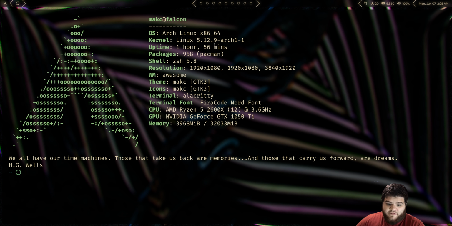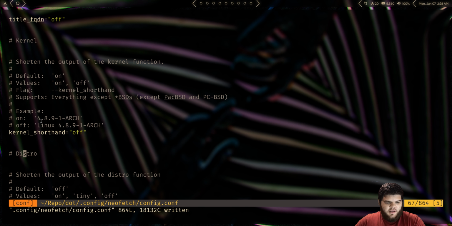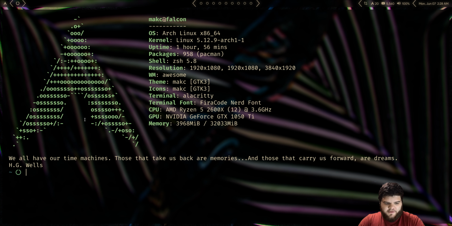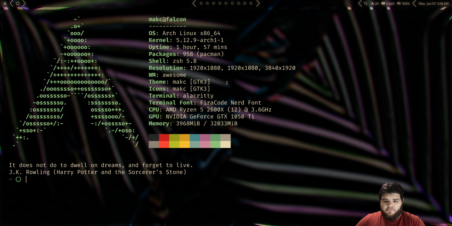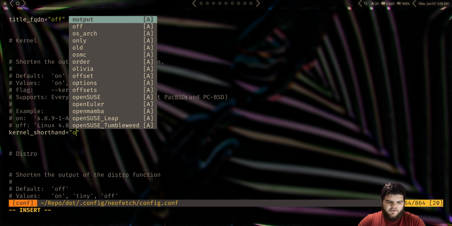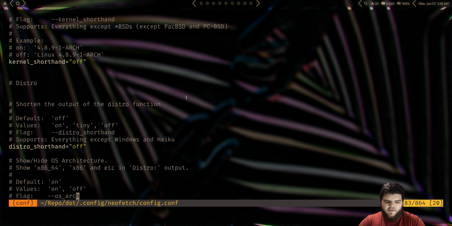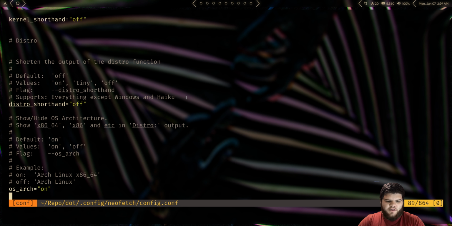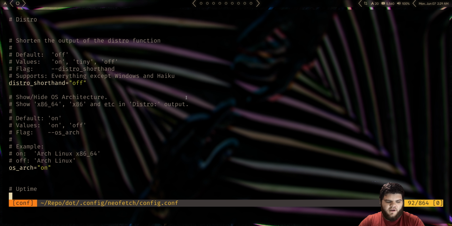And it's version 5.12.9. What I could do is turn on shorthand for that, which would apparently just display the version and then say Arch. So I could give that a shot, see what that looks like. Yep, definitely did change it. I don't know, that's cool. Again, that's not really one of the things I was super interested in changing, but you've got that option for everything. If we want to use shorthand for a distro, we've got that as well.